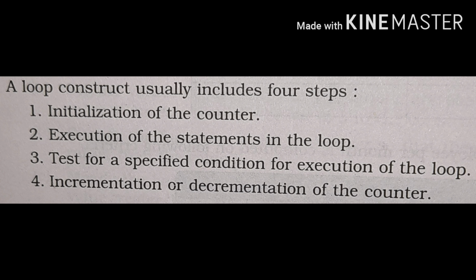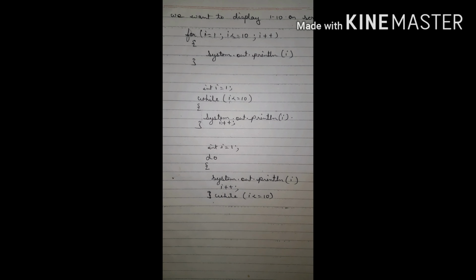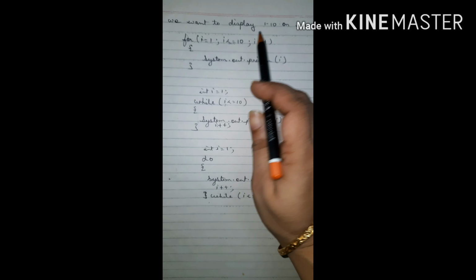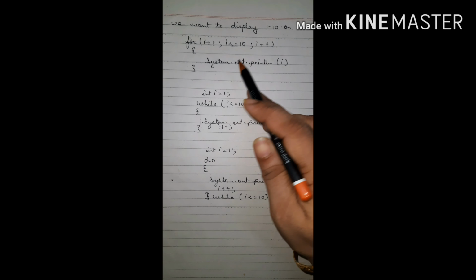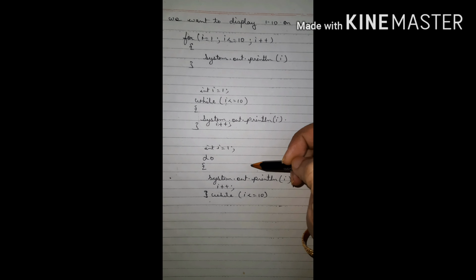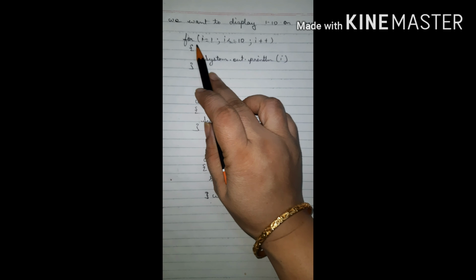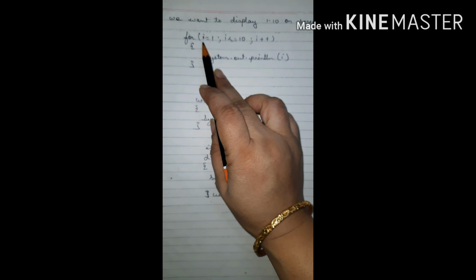There are 4 steps to construct a loop. First, initialization of the counter. Second, execution of the statement in the loop. Third, test for the specified condition for execution of the loop. Fourth, increment or decrement of the counter. So in each of the 3 cases of the loop, for loop, while loop and the do while loop, you can see the first step, initialization of the counter.